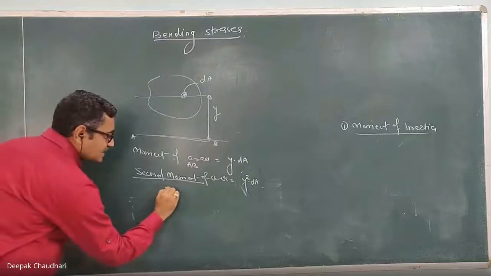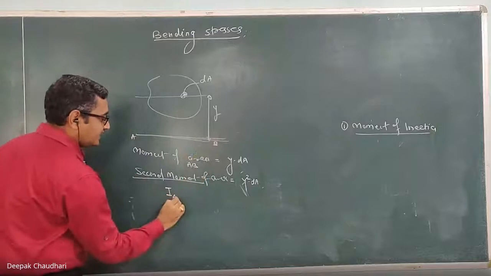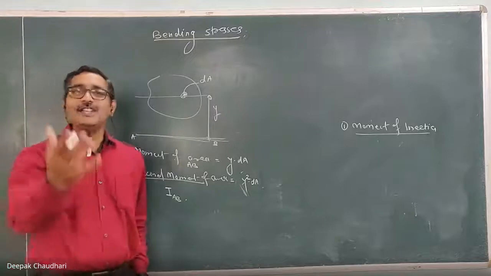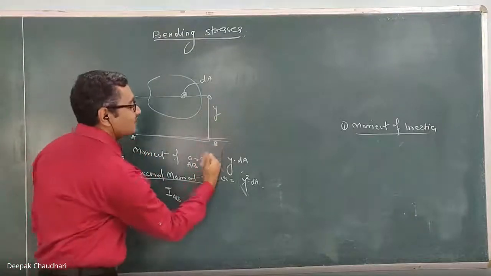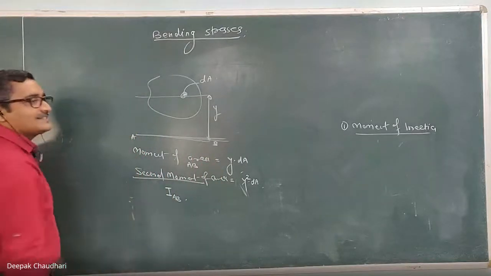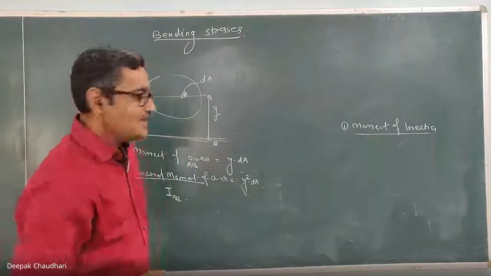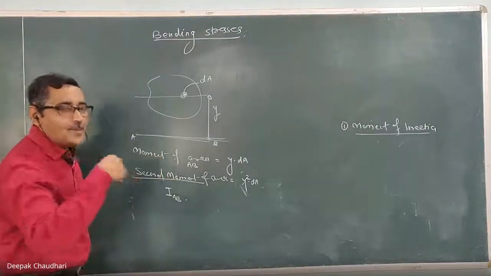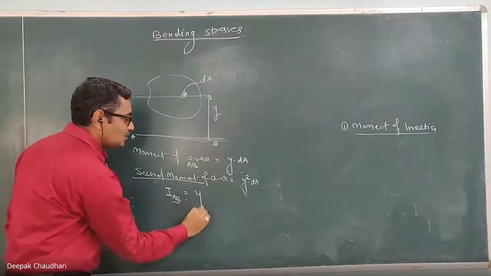This moment of inertia is denoted by I, and the axis about which the moment is taken can be written as a suffix to that I, because it is very important. Only the moment of inertia has no meaning, because the moment of inertia of any area with respect to different axes is different. That's why it is mandatory to write down the reference axis about which the moment is taken. So I_AB refers to the second moment, or the moment of inertia, about the axis AB, which is equal to the integral of y square dA.